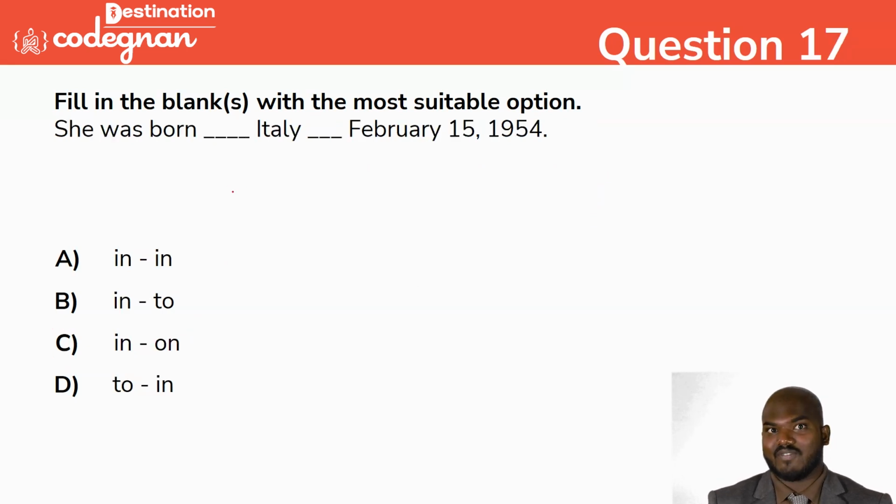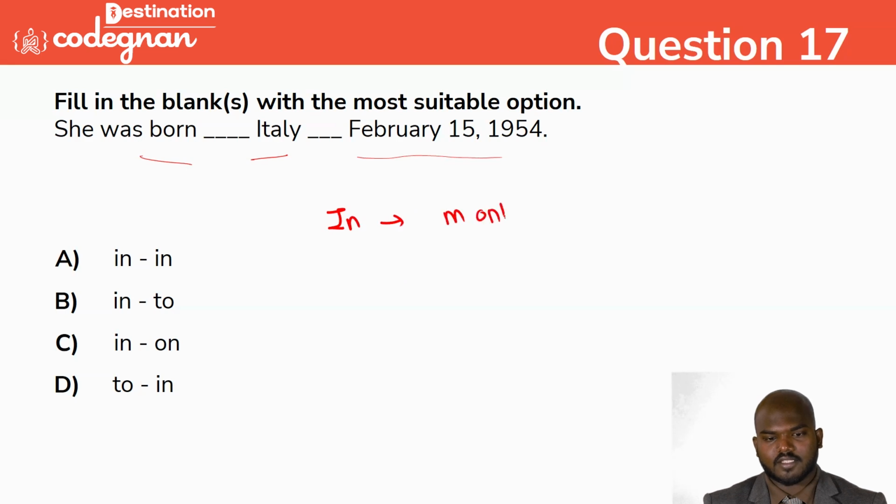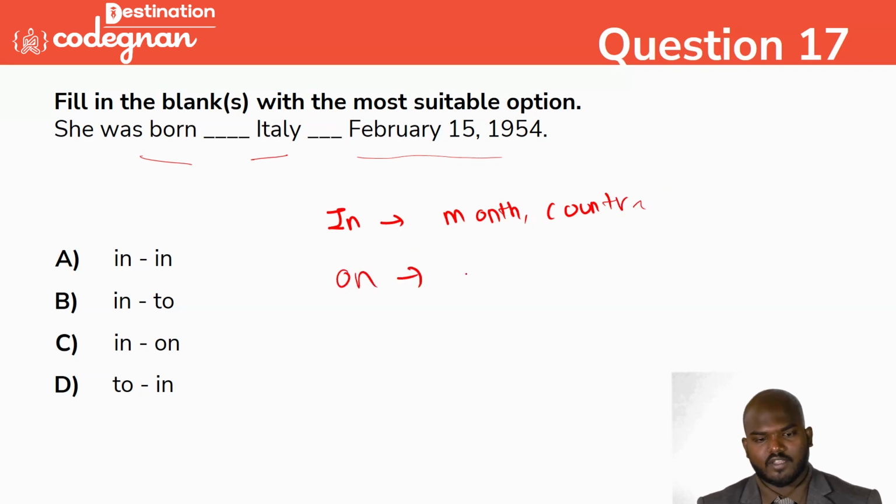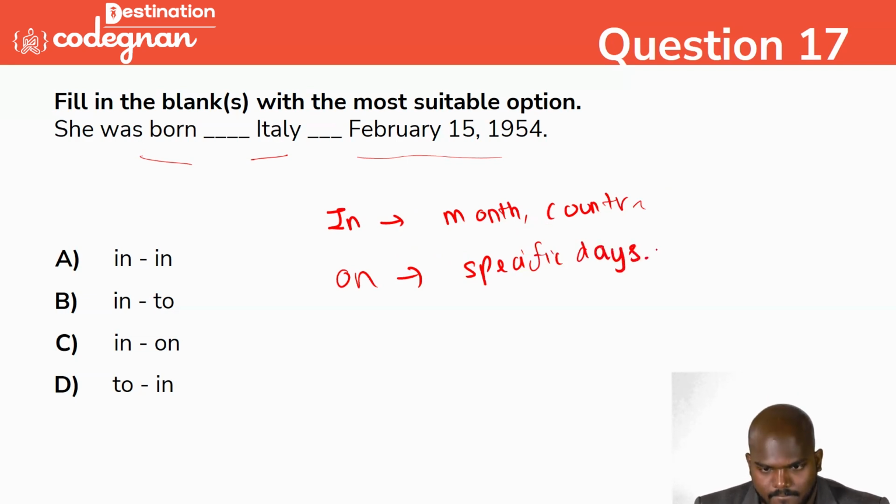This is a very important question, guys. Please remember this one. She was born dash Italy and dash February 15, 1954. What's the answer? You see this one, guys. You need to use "in" for months and countries. If you want to specify the days, you can use "on". So specify the days. That's the thing.